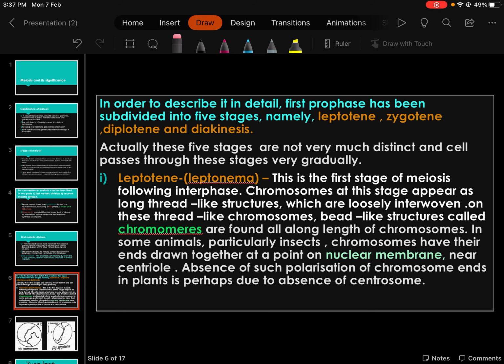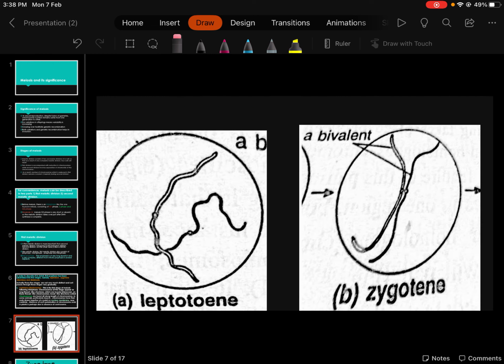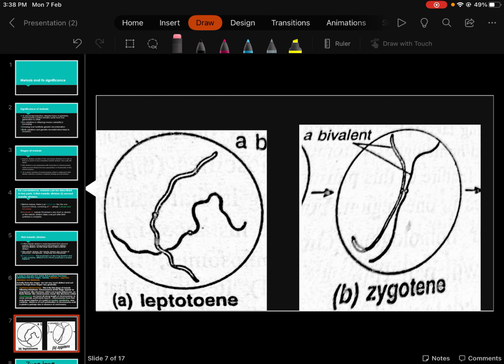What happens in leptotene? In leptotene, chromosomes look like thread-like structures or beads on a string, and the nuclear membrane is intact. It will look like noodles in a soup bowl. If you consider the nucleus as a soup bowl, then the chromosomes will look like the noodles inside the soup bowl. You can see the picture of leptotene.